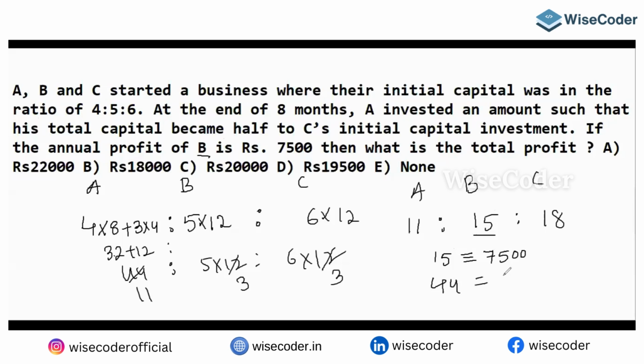Then 44 parts equals how much? 15 fives are 75, so 7,500. 44 into 500 gives 22,000: 40 into 500 gives 20,000 and 4 into 500 gives 2,000.